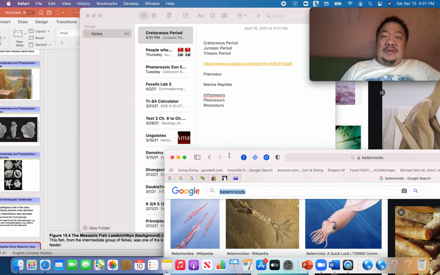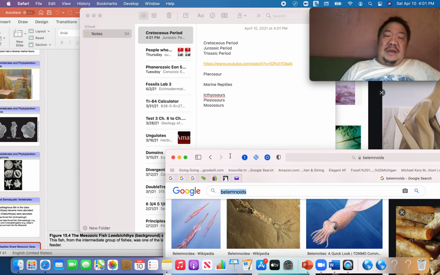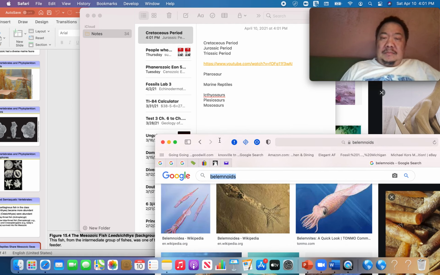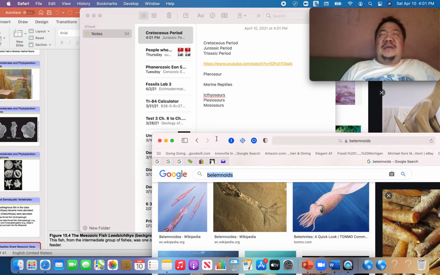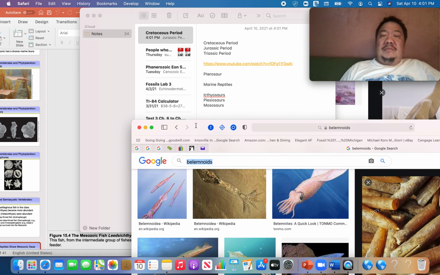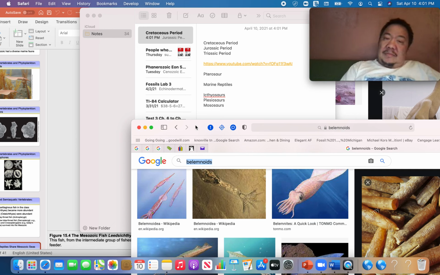The marine reptiles, the ichthyosaurs, the plesiosaurs, and the mosasaurs, only existed during the Mesozoic Era. So whatever caused the demise of the dinosaurs 65 million years ago and the pterosaurs also eliminated these magnificent, large marine reptiles.